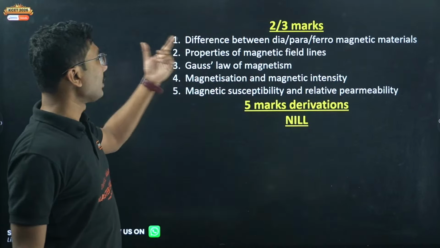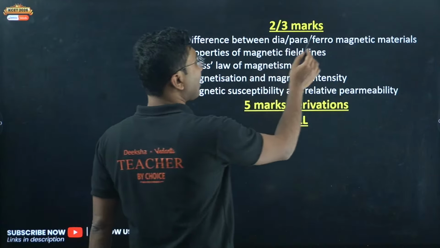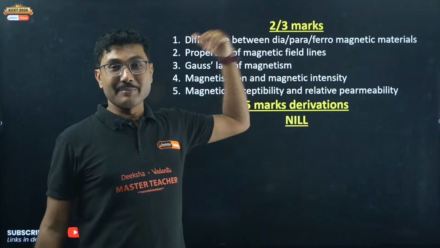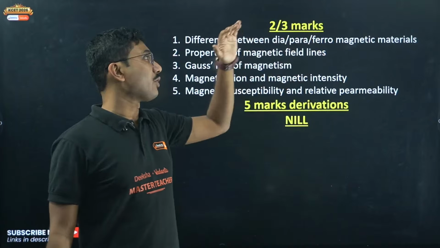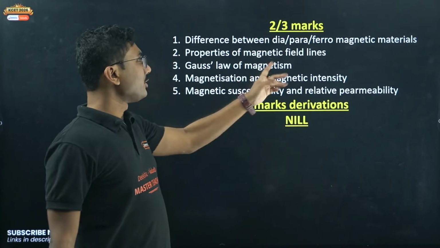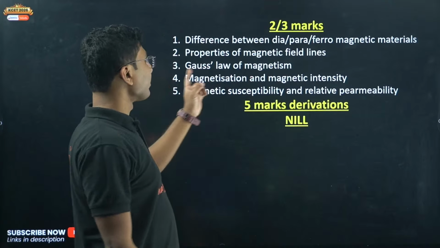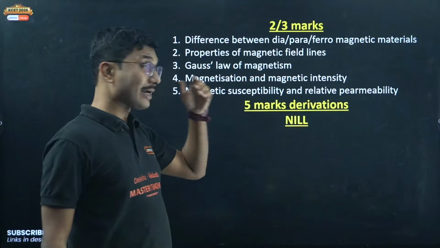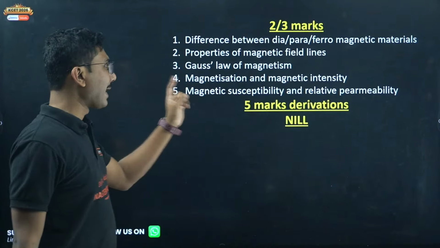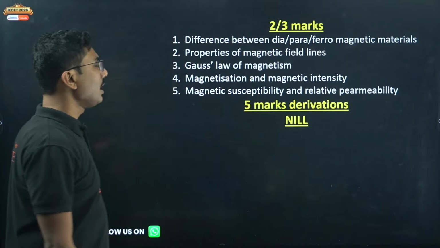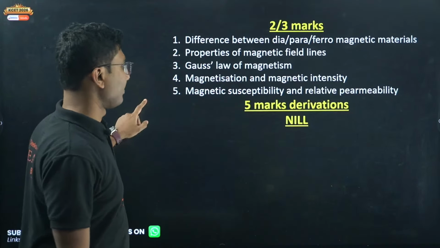Now what are all the important questions? Difference between dia, para, ferro magnetic materials. One of these comes every year in your board exam, so I expect one of these will come in your pre-board exam as well. Properties of magnetic field lines, Gauss's law of magnetism, magnetization and magnetic intensity definitions, magnetic susceptibility and relative permeability. These are all the important questions from this chapter.